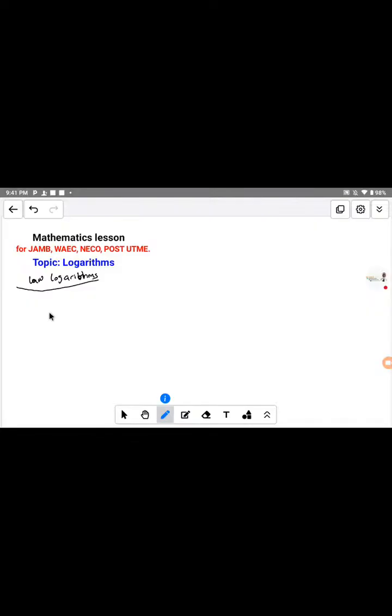When talking about logarithm, to solve a logarithm question it is very important to know the rules and the laws that govern logarithm. You can't just solve questions under logarithm without knowing the rules. If you try to solve the question randomly, you will definitely make a mistake.